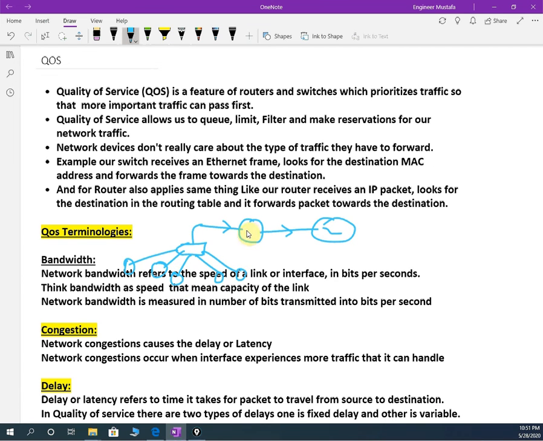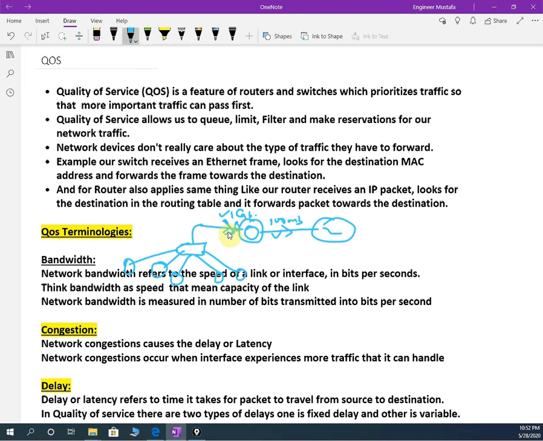All traffic is going towards the router, and if the speed here is less, for example 1 Gbps here and 100 Mbps there, then the 1 Gbps traffic will not go with the 100 Mbps link. Here link speed is low, here link speed is high, so we will have an issue.